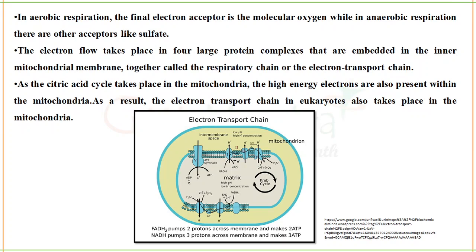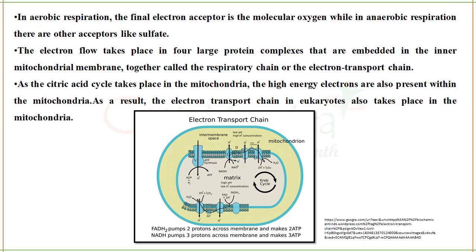You should also know that not only one electron transport chain is present in the inner mitochondrial membrane, there are several of these, each consisting of these four protein complexes.